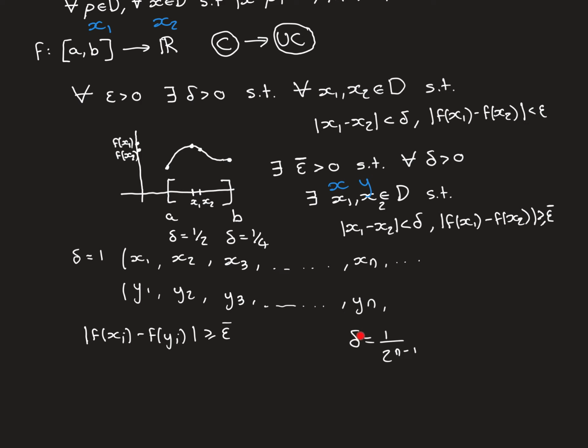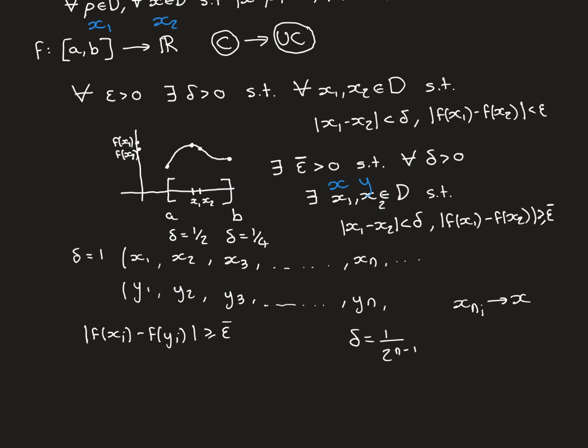So you'll look at this delta, and for every single one of these, it's going to hold true. You can use this delta, and you'll be able to find two points in the domain such that the modulus of the difference is less than this delta, but the modulus of the difference between their image points is greater than or equal to epsilon bar. So this is going to hold true for all of these paired terms in these two sequences forever and ever and ever. You can continue this on forever to produce infinite sequences.